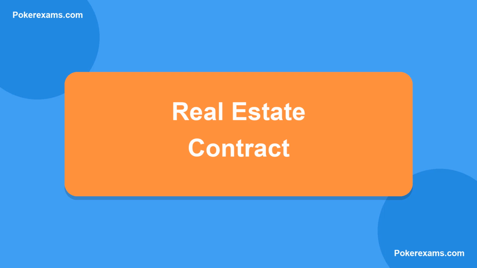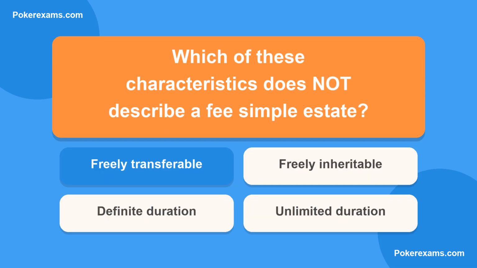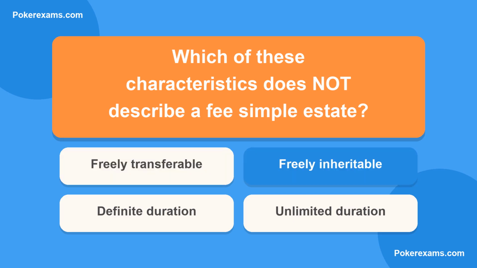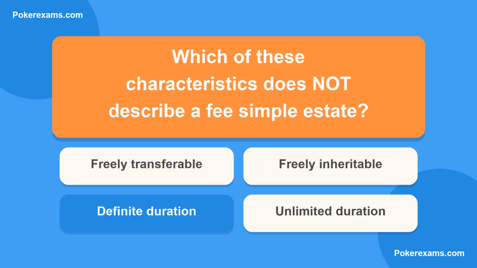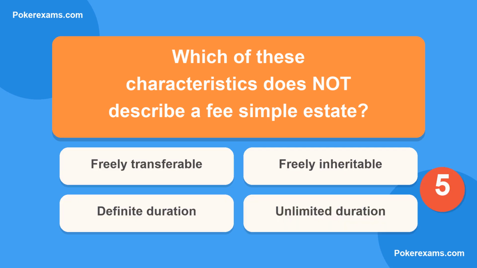Real estate contract. Let's get started. Which of these characteristics does not describe a fee simple estate? Is it A, freely transferable? Or B, freely inheritable? Could it be C, definite duration? Or lastly D, unlimited duration?